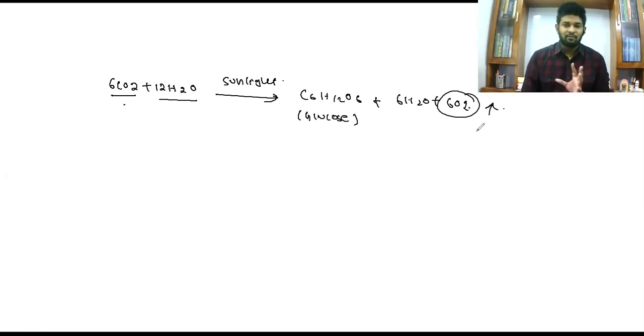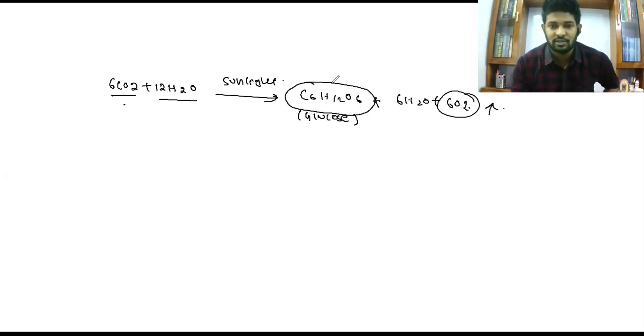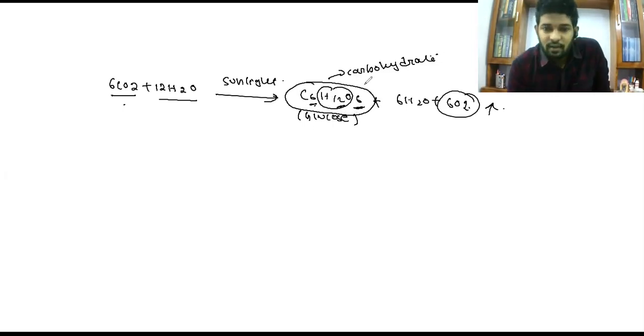Now I want to remind you of one thing: I told you carbohydrate is made up of carbon, hydrogen and oxygen, right? So here we can see that this is made up of carbon, hydrogen and oxygen. So this is carbohydrate. I told you one more thing: in these 3 elements, hydrogen is twice that of carbon and oxygen. See here, carbon has 6 atoms and oxygen has 6, whereas hydrogen has 12. It is twice that of carbon and oxygen, right? So this is what we can see in the empirical formula of photosynthesis.